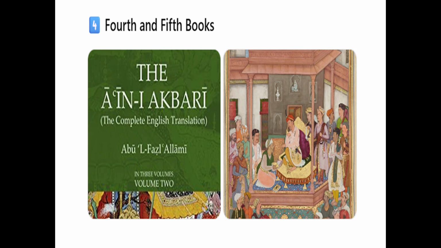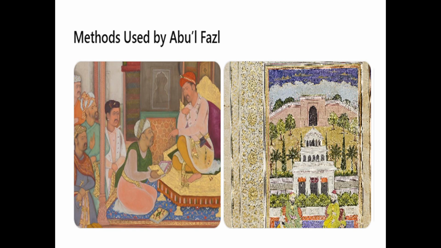Now let us move on to the fourth and fifth books. The last two books describe religious traditions, literary traditions, cultural life of the people of India. They also contain Akbar's auspicious sayings. Now, methods used by Abul Fazal. The manuscript was revised 5 times to ensure accuracy. Abul Fazal cross-checked oral testimonies before including them in the text. Numerical data were written in words to avoid copying errors. This shows Abul Fazal's efforts to maintain authenticity and accuracy.